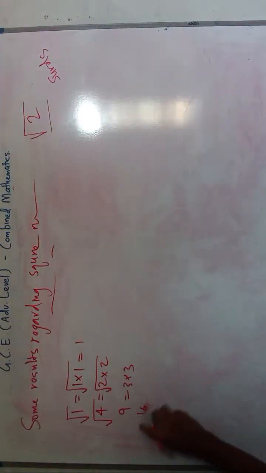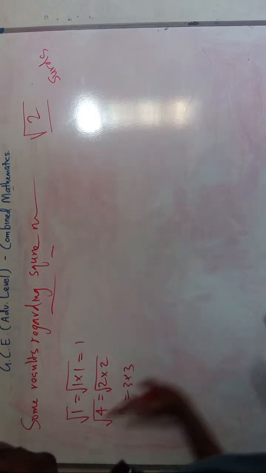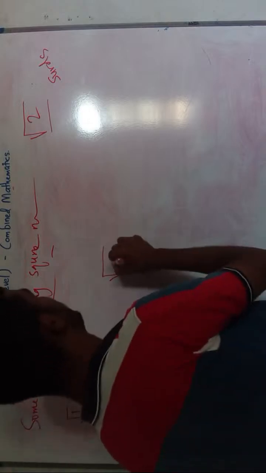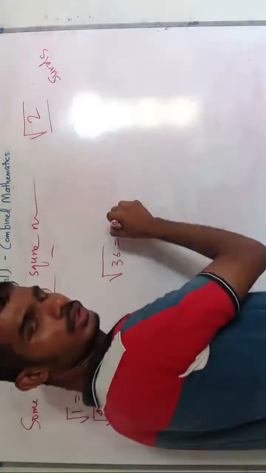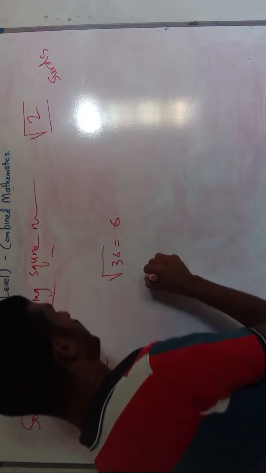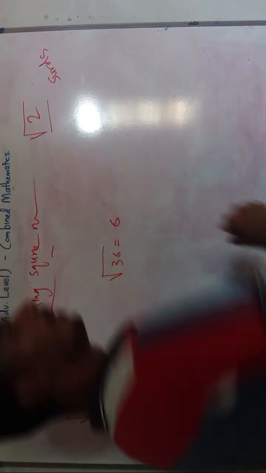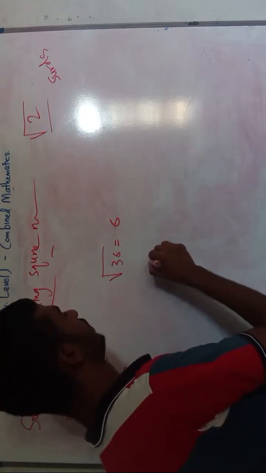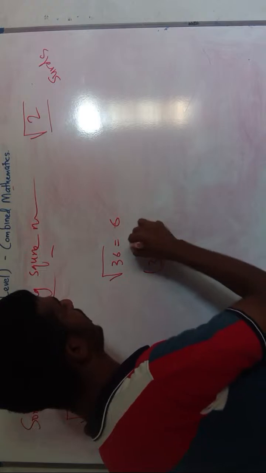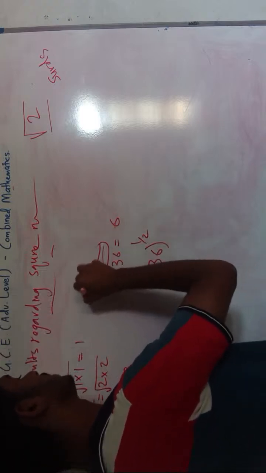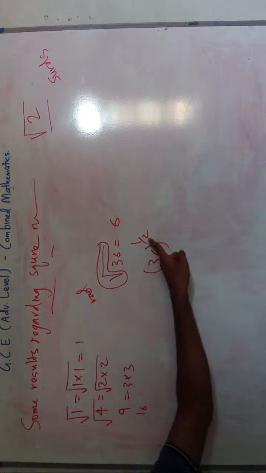Now we will study some results regarding square root. For example, if you have the square root of 36, this is equal to 6. Why? Because square root means power half, so 36 power half. Instead of this radical symbol, we can put this value.